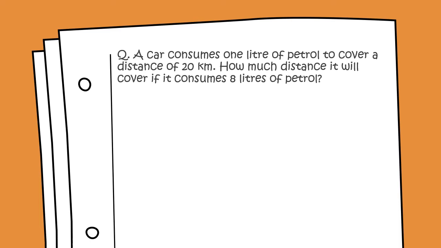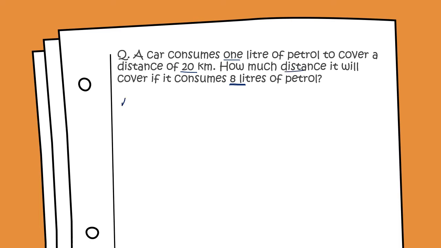Next question is, a car consumes 1 liter of petrol to cover a distance of 20 kilometers. Means to cover 20 kilometers distance, petrol consumed is 1 liter. If the car is consuming 8 liters of petrol, then how much distance will be covered?